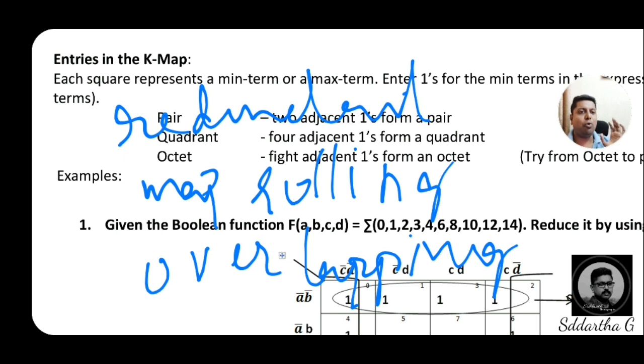Map rolling means we have a chance to group a pair, quad, or octet at the end part of the table, which rejoins again. So the 4 last boxes and the 4 first boxes can be grouped. That is map rolling.